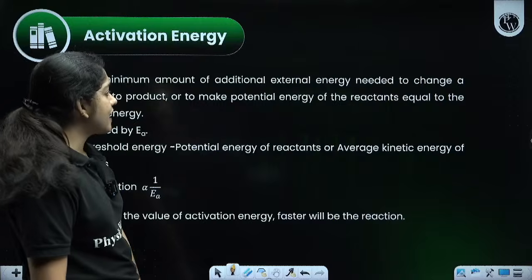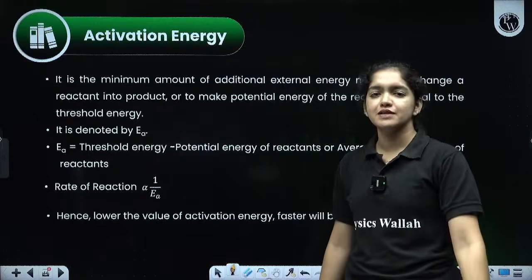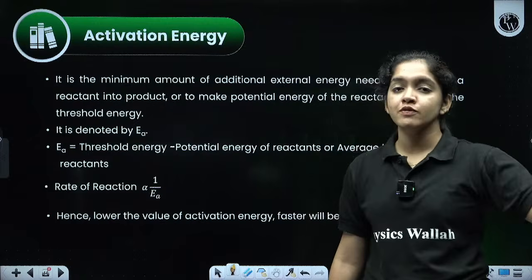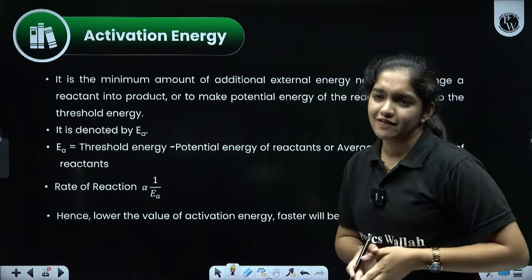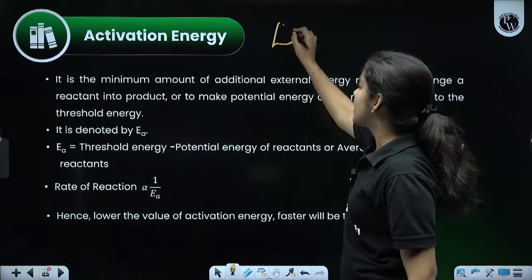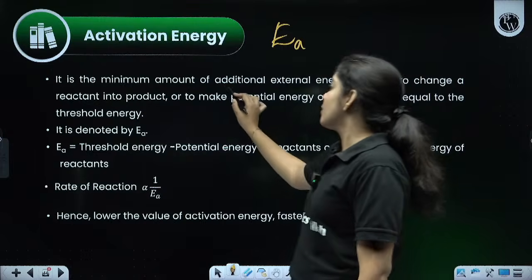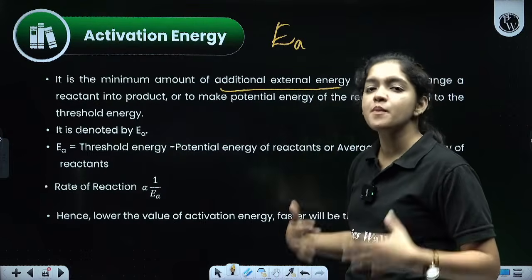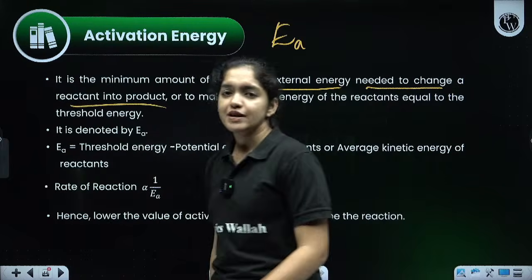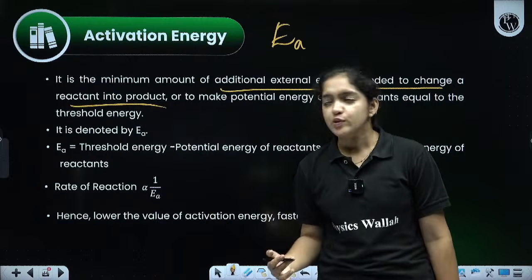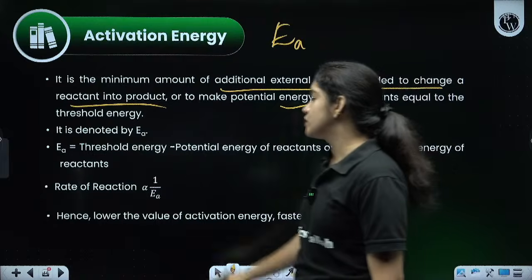The activation energy. What is activation energy? We have been saying it from the beginning. Positive catalysts have low activation energy, negative catalysts have high activation energy. Activation energy is denoted by Ea, E for energy. It is the minimum amount of extra energy needed to change a reactant into product, or to raise the potential energy of the reactant to the threshold energy.